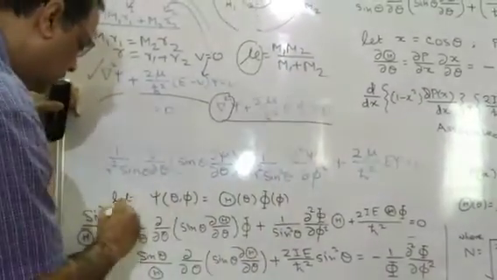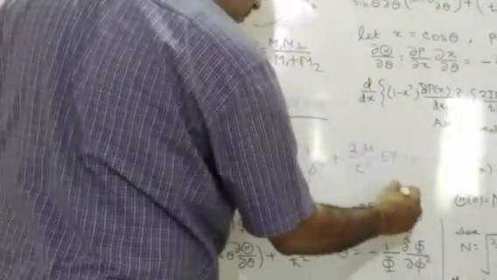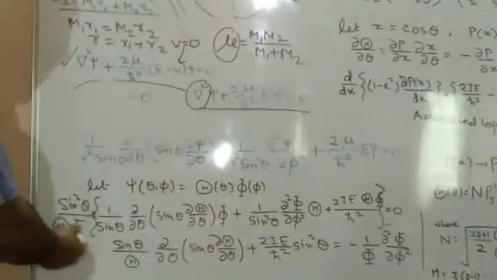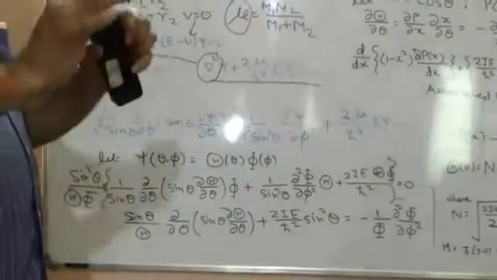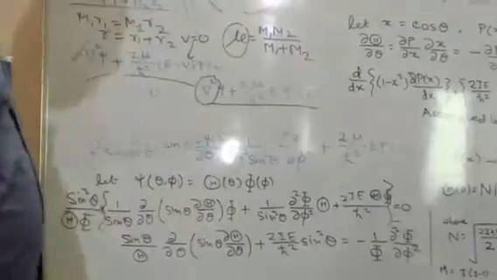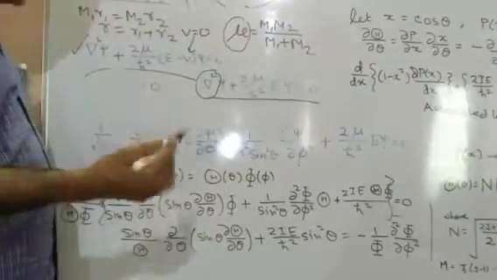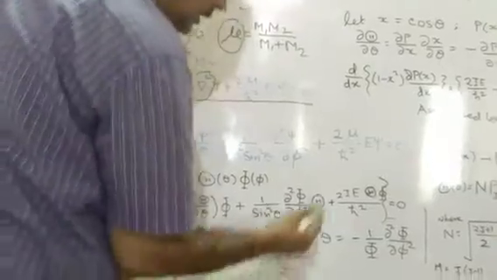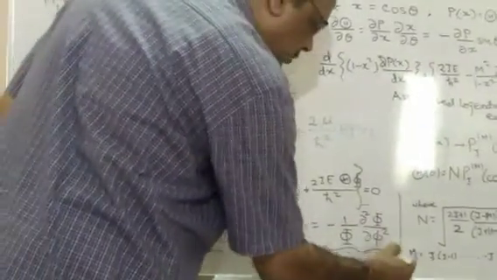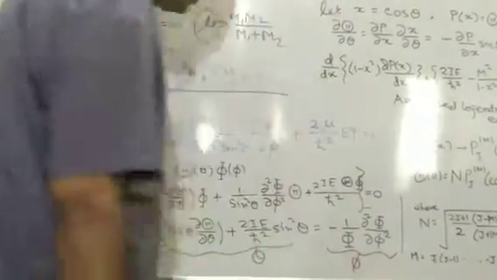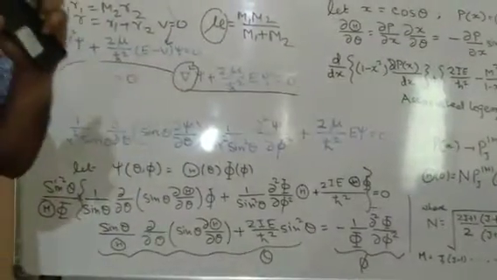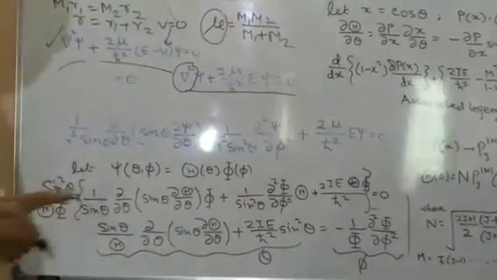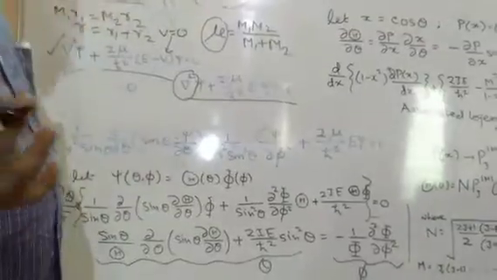After rearranging, we separate the terms having only theta dependence on the left side from the terms having only phi dependence. So two separate variables are there on the left hand side and right hand side.